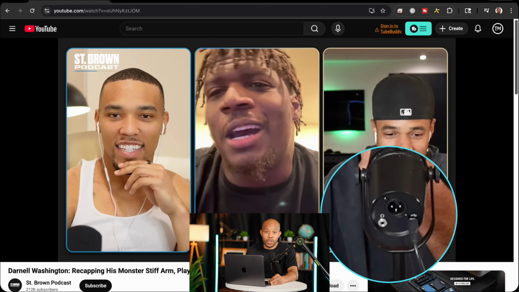You have an XLR connection option that is going to be used for you to plug directly into an audio interface and have some controls on that audio interface of how you want to tweak the sound. And you also have a USB port. In this case, he is using the USB port because it's the easiest one to use and it's going to give you that same quality of audio. So the USB can just go directly into a laptop just like this. One cable from the back of the microphone into the laptop, good to go.